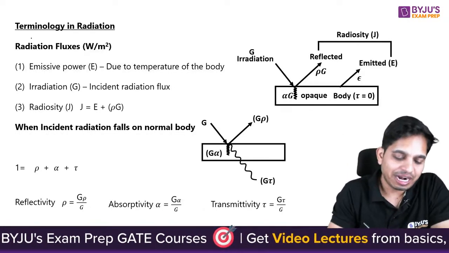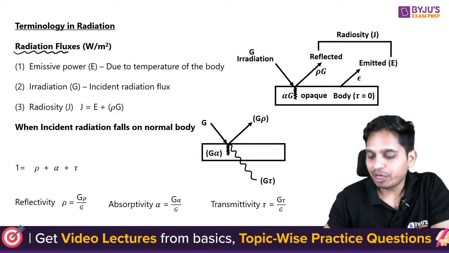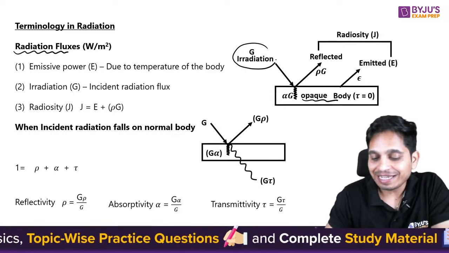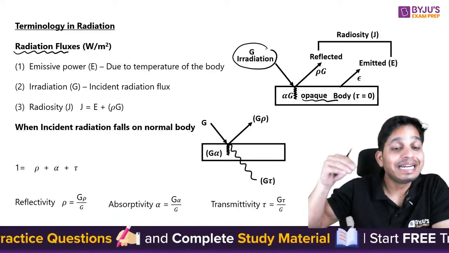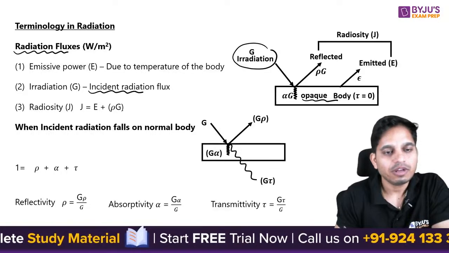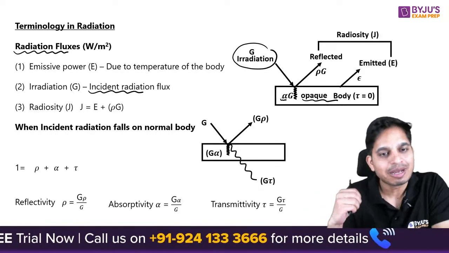Now, the first terminology in radiation is radiation fluxes. Whenever you have an opaque body and G is the irradiation, that is the incident radiation flux. Because of its absorptivity alpha, it will absorb something.